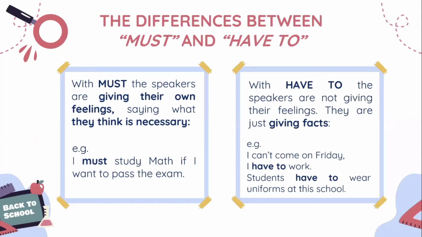The differences between must and have to. With must, the speakers are giving their own feelings. They are saying what they think is necessary. For example, I must study math if I want to pass the exam, because they think that it's really necessary to do, right? And on the other hand, with have to, the speakers are not giving their feelings. They are just giving facts. For example, I can't come on Friday, I have to work. Students have to wear uniforms at this school.